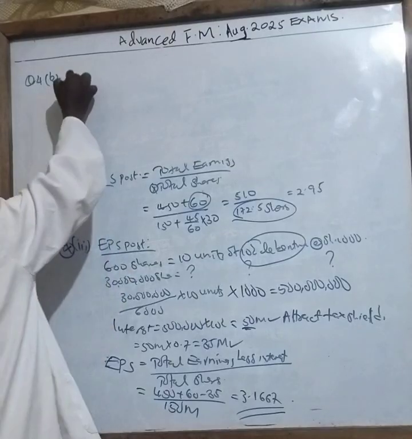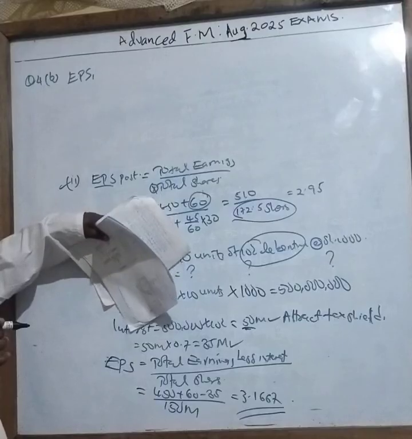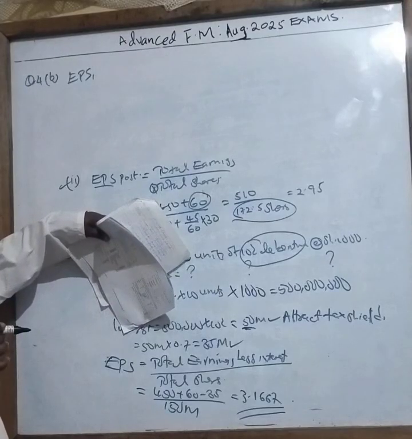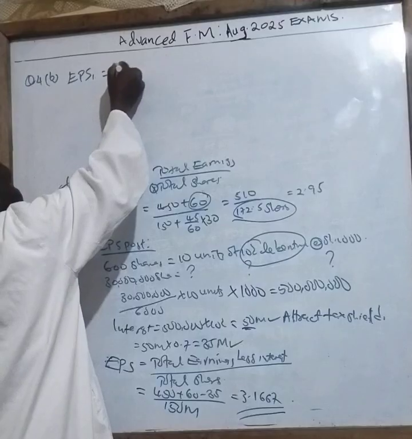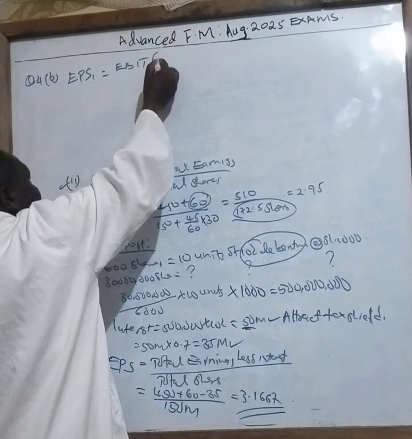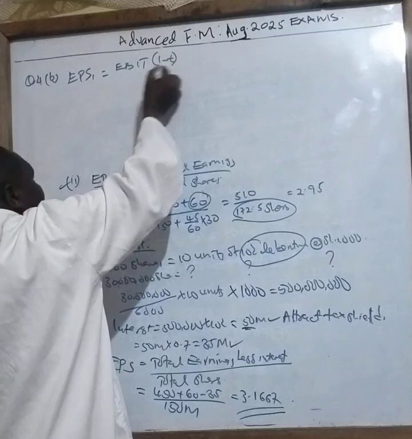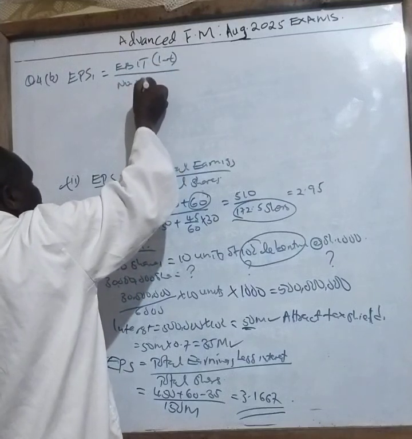So in this case, I will say for the EPS 1 using Roman 2, it will be equal to earnings before interest and tax, I subtract tax, then I divide by number of shares.